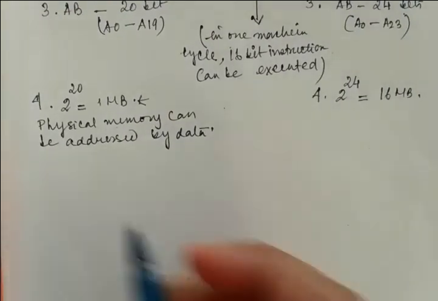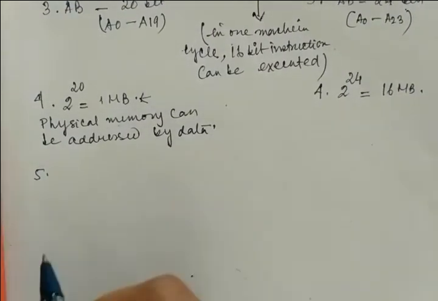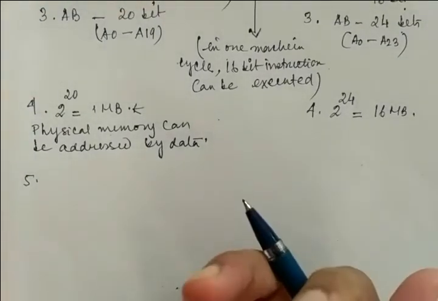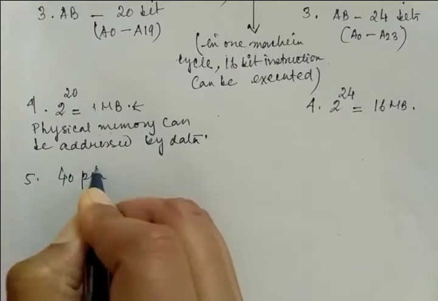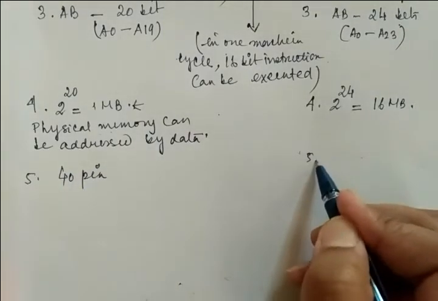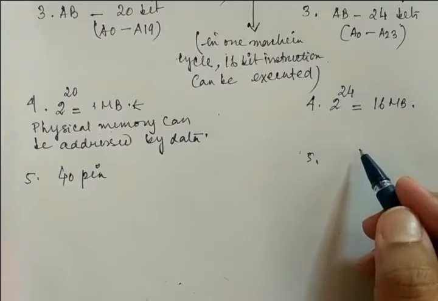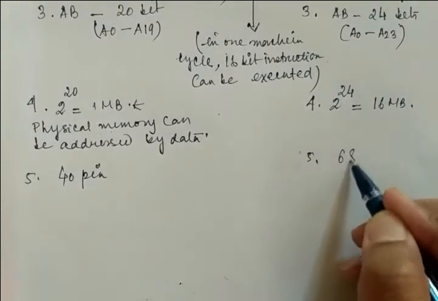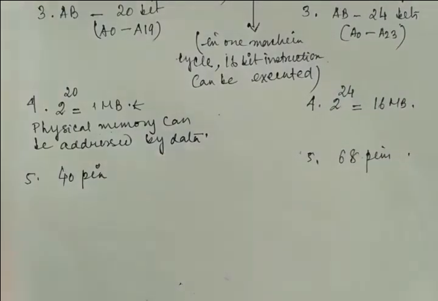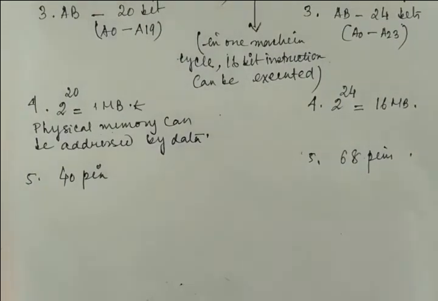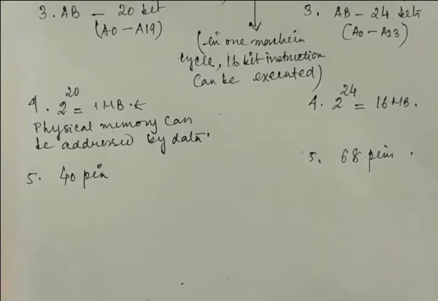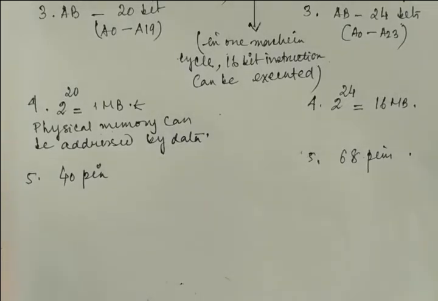And the fifth point is the number of pins. It's obviously a 40 pin, right? But here I think it's 68 pins. Pin diagram is not necessary for your syllabus. In your syllabus, there is a very small amount of 80286. But if you want to know in very detail, then I can explain it in my next lecture.